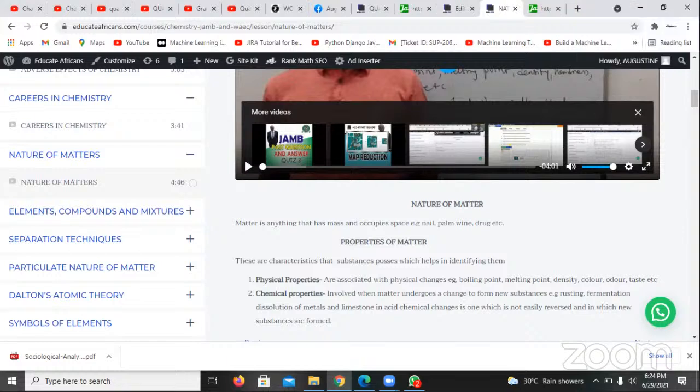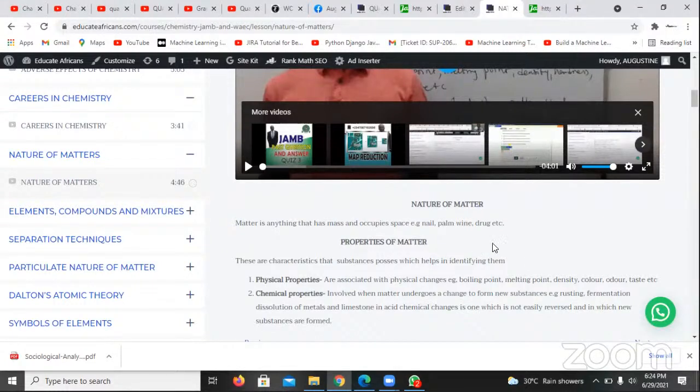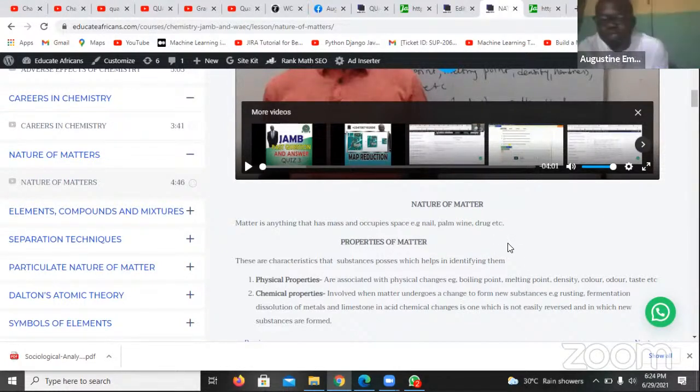Yes, sir. Okay. So we're looking at matter. We said that matter is anything that has mass and occupies space. And we're looking at the various properties of matter, whether physical or chemical. Physical properties are those associated with physical change, whereas chemical properties are those associated with chemical changes. And chemical changes are those where new substances are formed and which are not easily reversible.